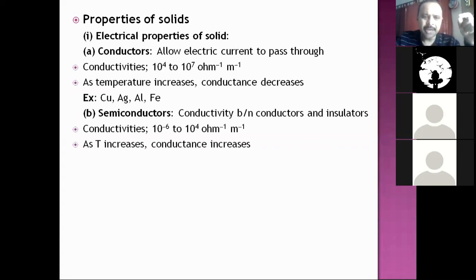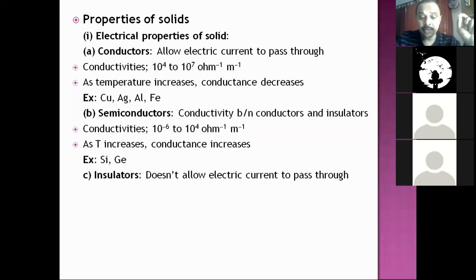It is very less. In semiconductors, as temperature increases, conductance also increases. This is one observation; later we are going to explain this. Silicon and germanium are the two examples always given under semiconductors. Later we convert them into extrinsic semiconductors and get other varieties also.